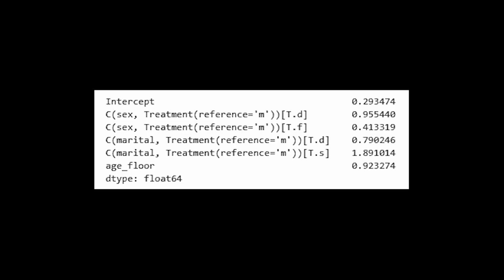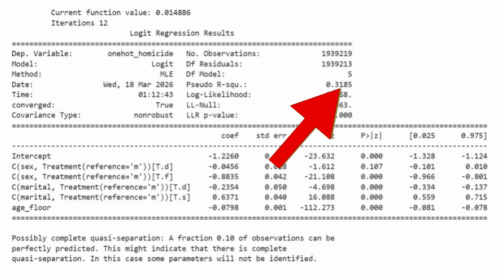That being said, the ratios of our regression show that the model predicts that for each additional year of age, likelihood of being a homicide victim decreases by almost 8%, and a woman is 59% less likely to be a homicide victim than a man. Being single shows a whopping 89% increase in chance of being a homicide victim in comparison to being married, while being divorced or widowed shows a 21% decrease. This model shows that about 31% of our data is explained by three variables.